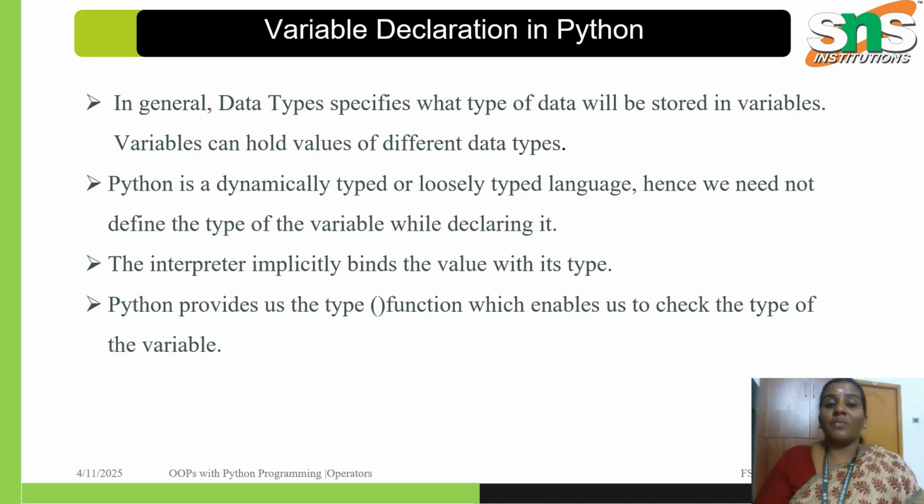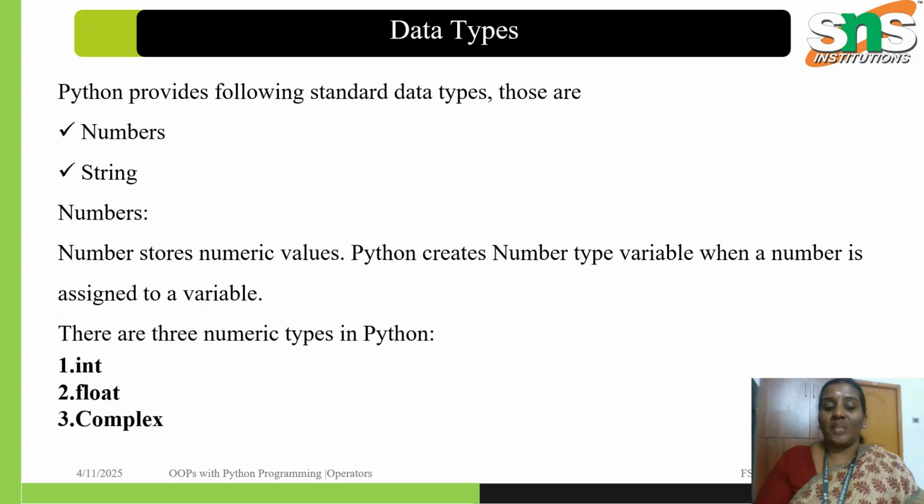So the next one is data types in Python. In general, a data type specifies what type of data will be stored in a variable, and a variable holds values of different data types as we have seen. Python is dynamically typed or loosely typed, as I have already said, and it binds the value with its type. Python provides the type function, which enables us to check the type of a variable.